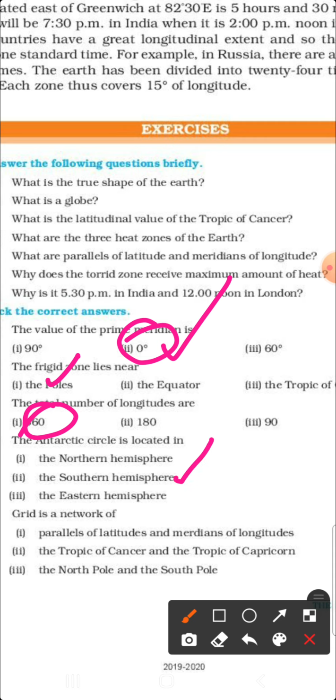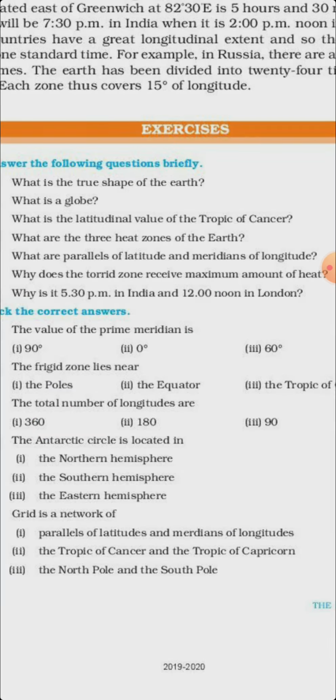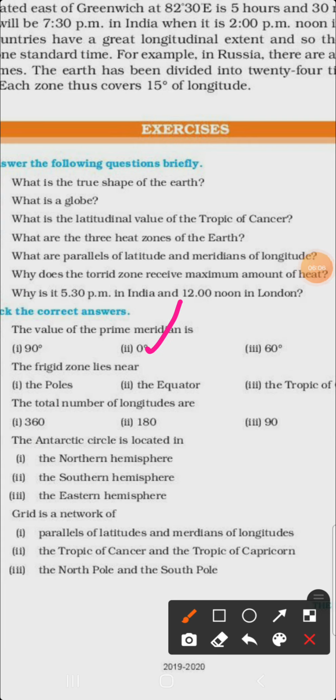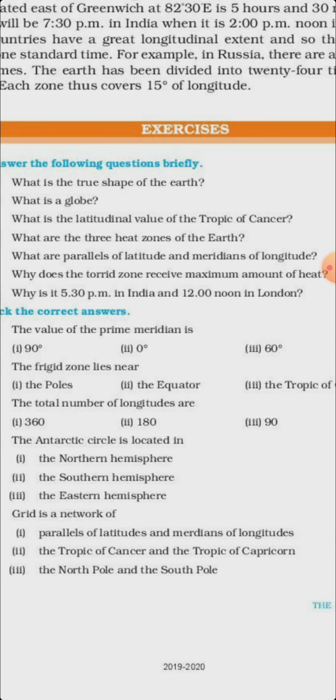Grid is a network of parallels of latitude and meridians of longitude. Got it? The value of the prime meridian is 0 degree. Frigid zone lies near the poles. Total number of longitudes 360. Antarctic Circle is located in the southern hemisphere. Grid is a network of parallels of latitude and meridians of longitude.